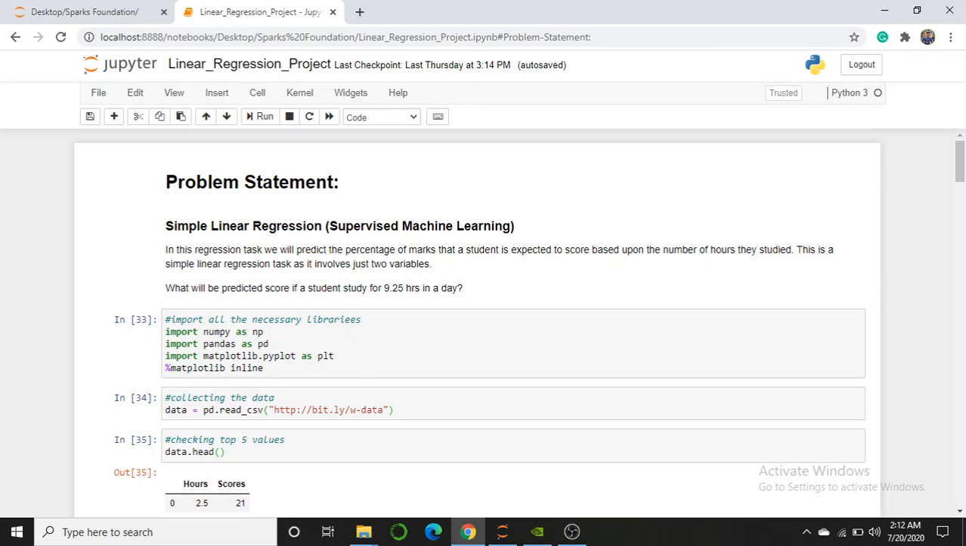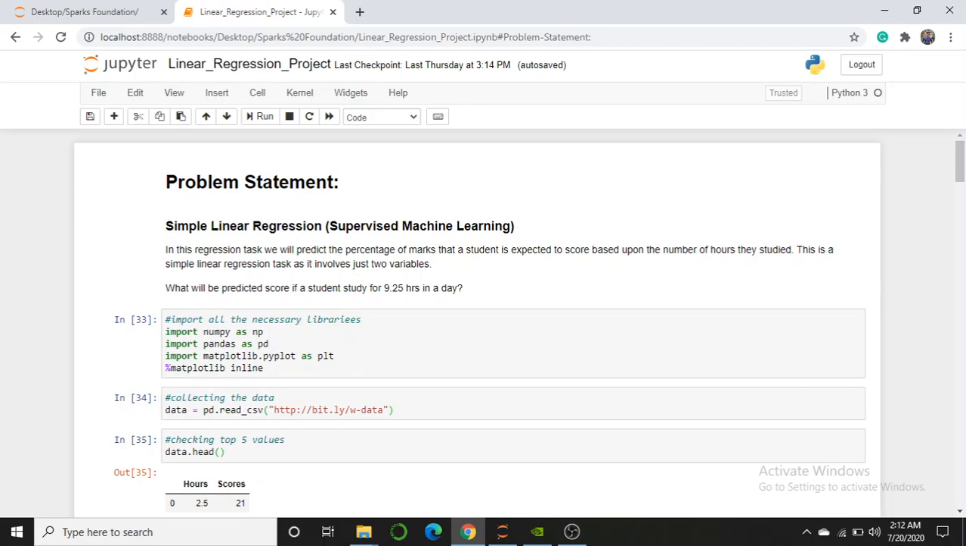This is a simple linear regression task as it involves just two variables. So we will go further into what the two variables are and how to use them. What will be the predicted score if a student studies for 9.25 hours? This is my question.